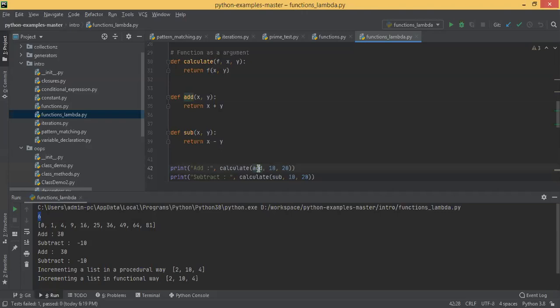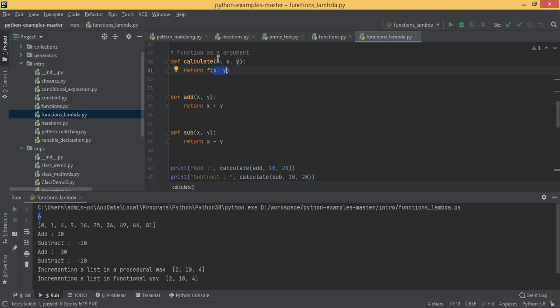So I'm passing that function name, comma, two integer values, because the calculate function takes a function and two ints. It takes three parameters. X and y can be anything, but since I mentioned f here, f of x and y, that means f is a function. So I passed add. And you can't pass any random function. You can't just pass a function that adds five integers to three integers. You should pass only a function which takes two parameters. Getting my point? Here the add function takes two parameters.